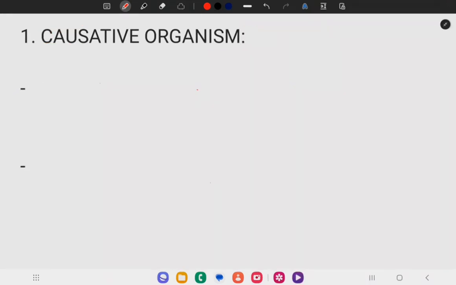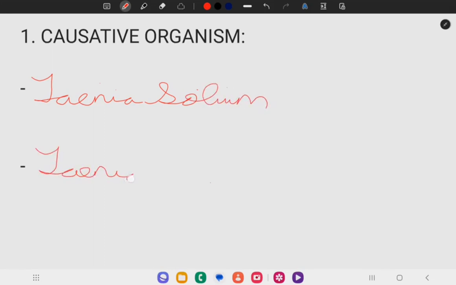Intestinal teniasis is caused by Taenia solium and Taenia saginata.